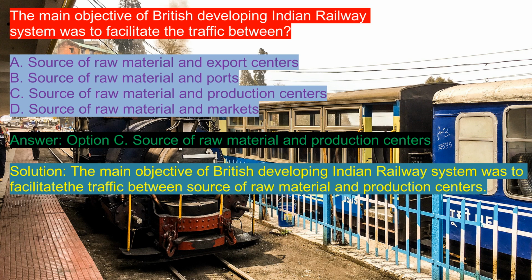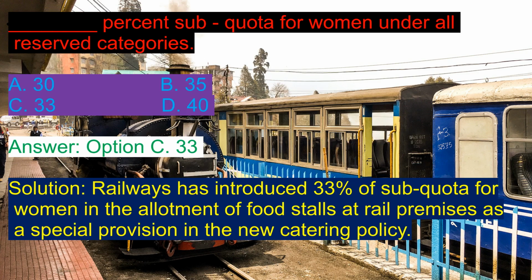Solution: the main objective of the British in developing the Indian railway system was to facilitate the traffic between source of raw material and production centers.